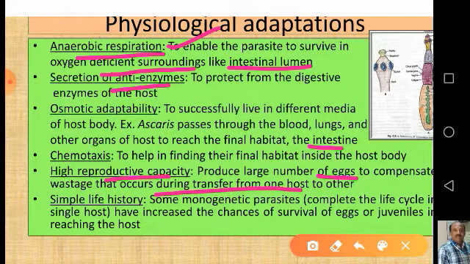So whether simple life history or complex life history, they accommodate themselves according to their life cycle. When the complex life cycle is there, it brings about dispersal and reduces the period of exposure to the hazards of the external environment. Though it is a complex life cycle, it changes itself according to its mode of life.